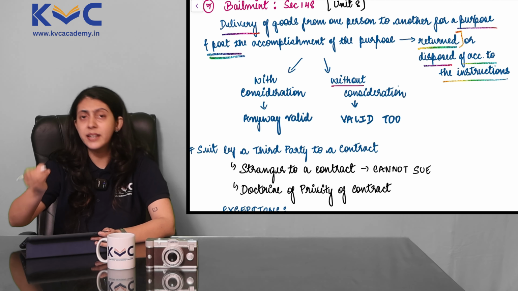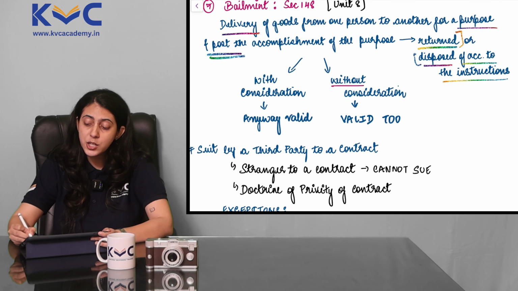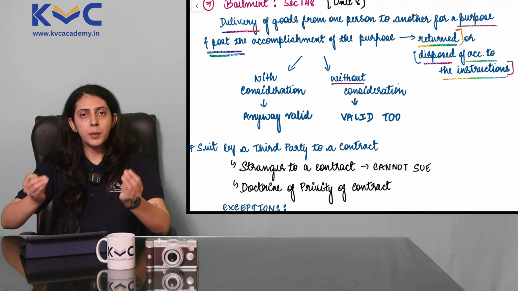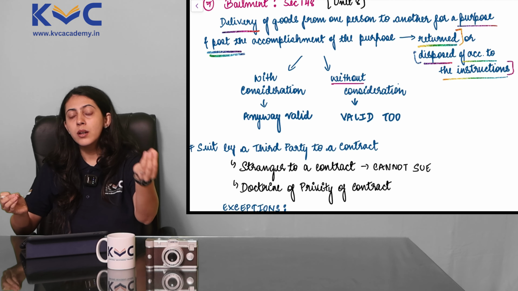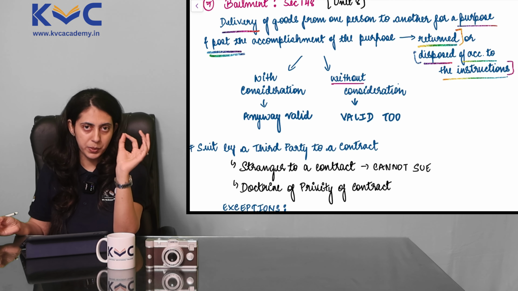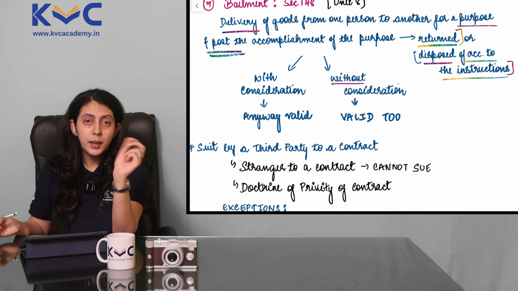For now, we'll understand the return part of it, because the rest I'll teach you in Unit 8. So, one person giving goods to another for a particular purpose, and then you returning those goods to that person after the accomplishment of that particular purpose is called bailment.